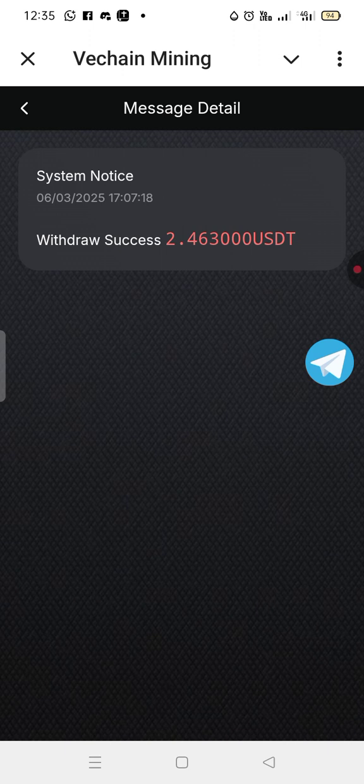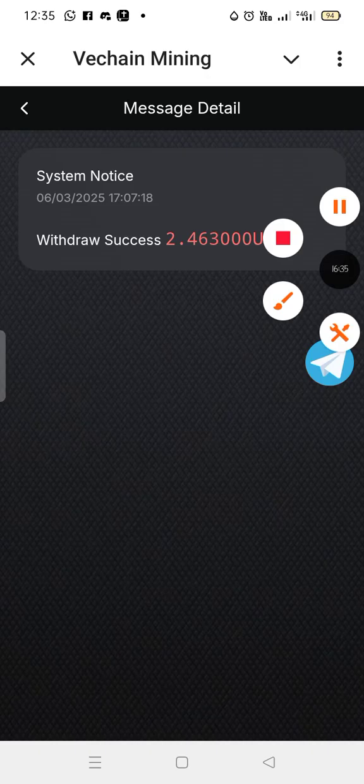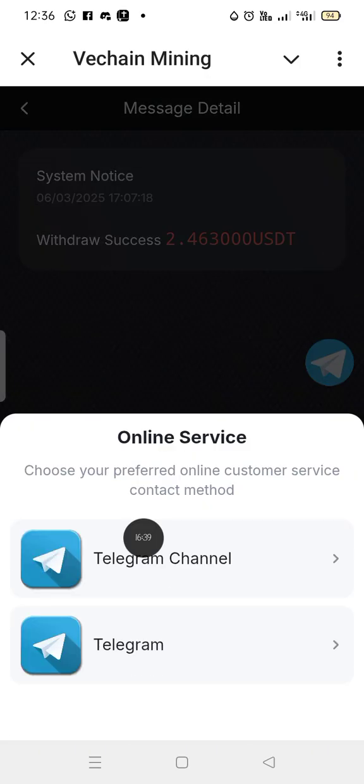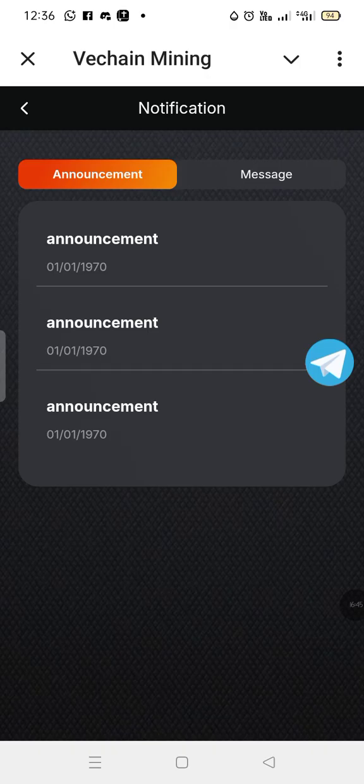You can join as early as now. Join any level you are comfortable with, then do the following task: get your money, withdraw every day. If you have any question, you can ask me. And guys, you can also talk to customer care. You can also join the Telegram channel for more updates. You can talk to customer care if you have any question or any issue.